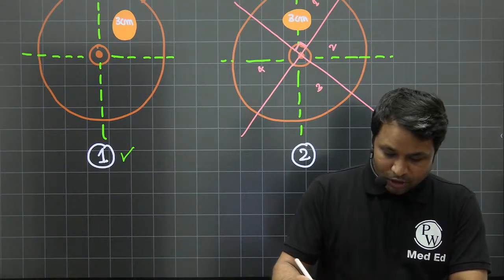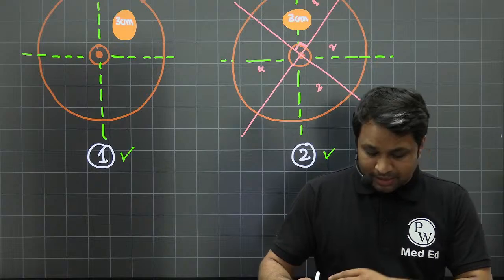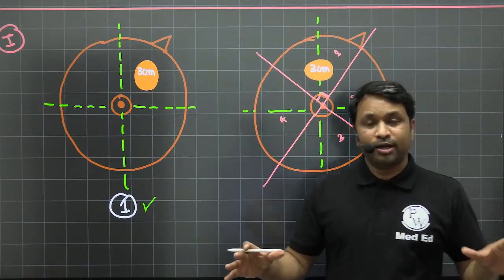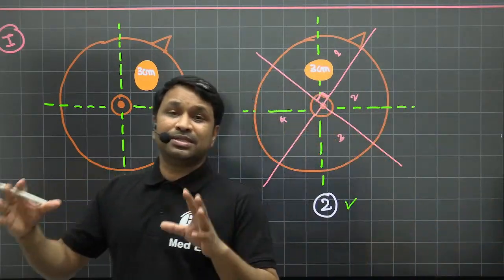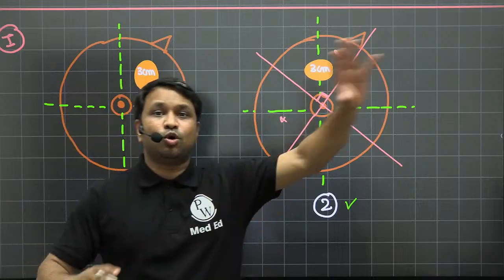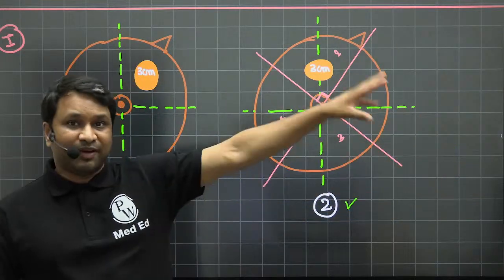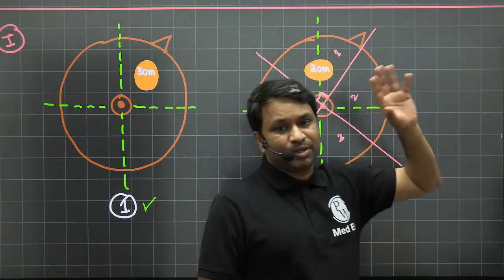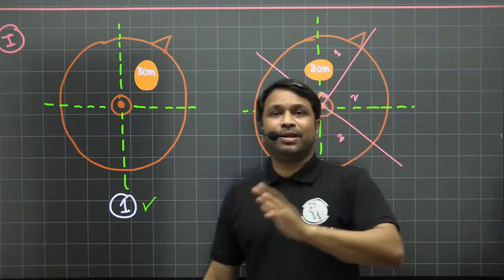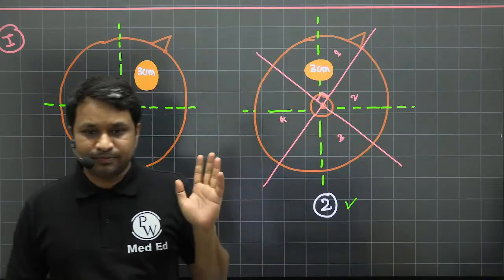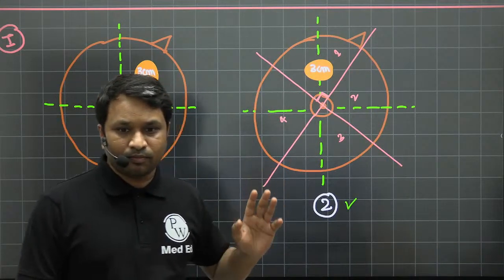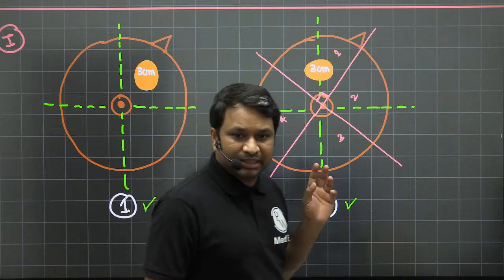So remember, this concept is very, very important. When you say it should not cross the quadrant, that means no matter how you draw, it should always fit. That's why size more than 4 centimeters usually tends to occupy more than one quadrant. 5 and above will definitely occupy it. So hence we do not go for breast conservative surgery. Did you understand? Is it clear?